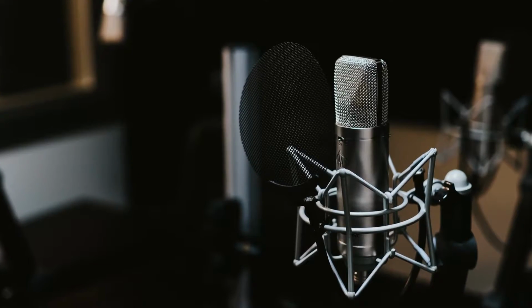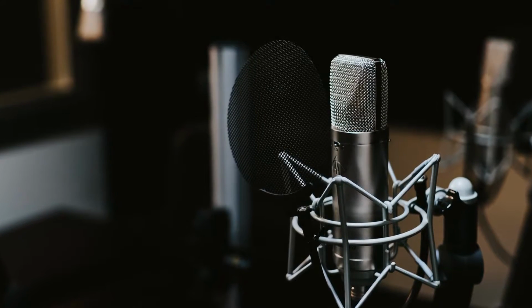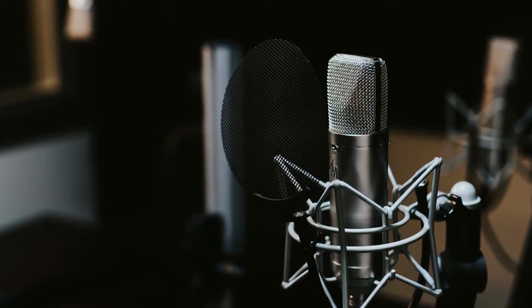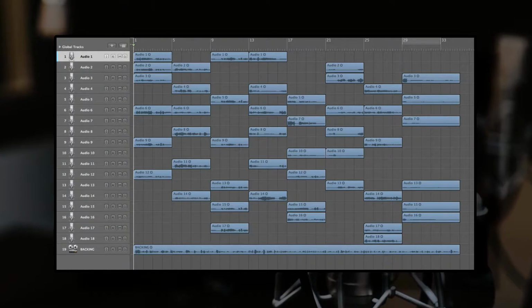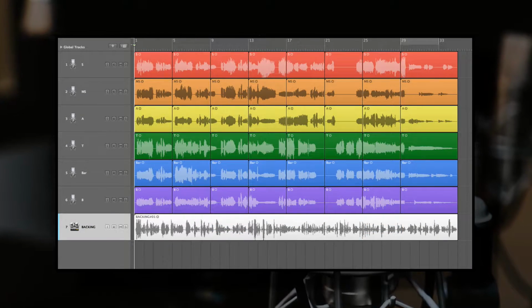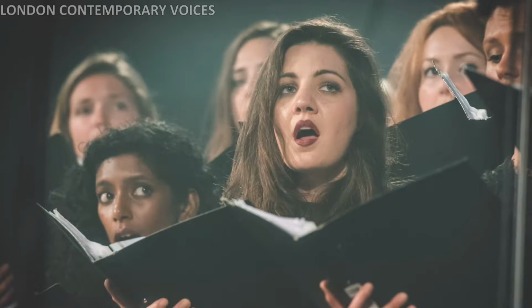First, if you're arranging by ear, you need to go through your arrangement and make sure you've condensed all the different recordings into a discrete number of parts. It might look something like this at the moment, and we need it to look like this. If you have some idea of which section is going to sing which part already, it'll be easy to move stuff into the right position.